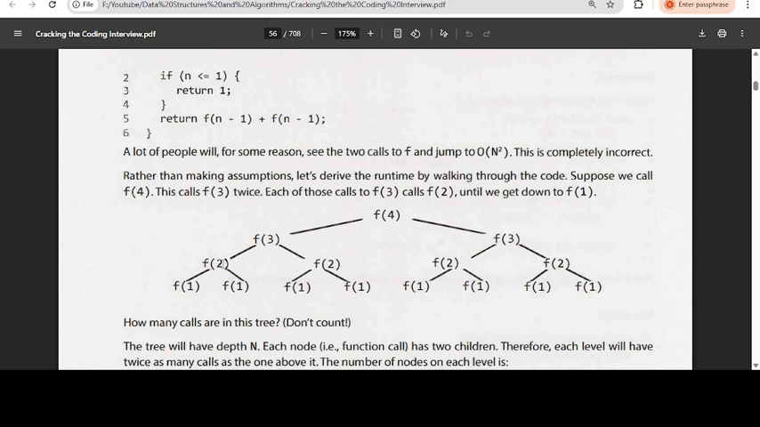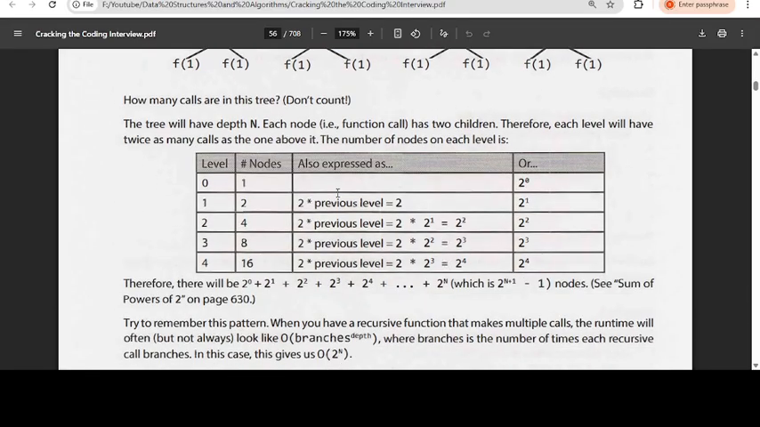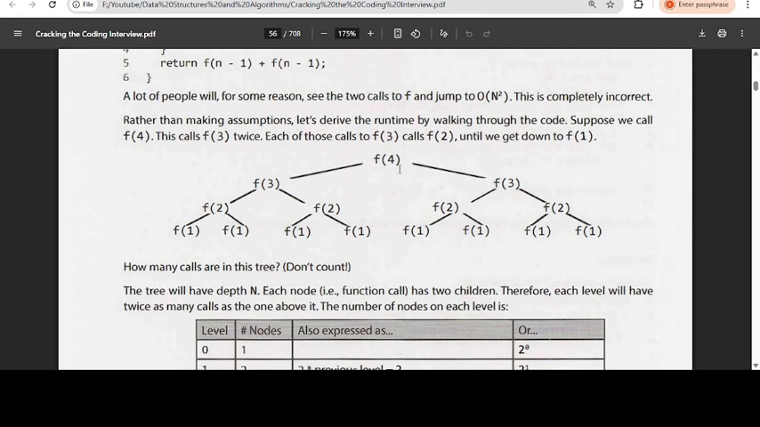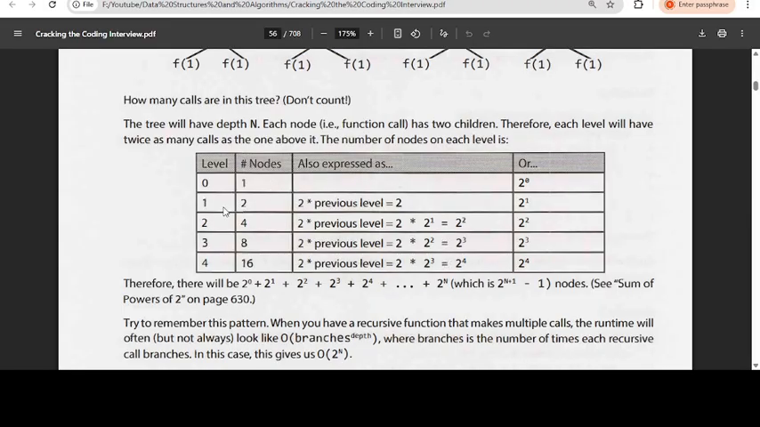Again, if n equal to 2, the recursive calls are f of 1, f of 1. Like this, you have to draw the tree. When n equal to 1, the condition 1 less than or equal to 1 is true, so you return back. Now see what is happening: there are levels 1, 2, 3, 4 with some nodes. At level 0 I have only one node. At level 1 I have two nodes. At level 2 I have 4 nodes.